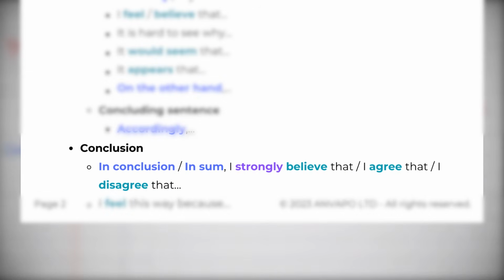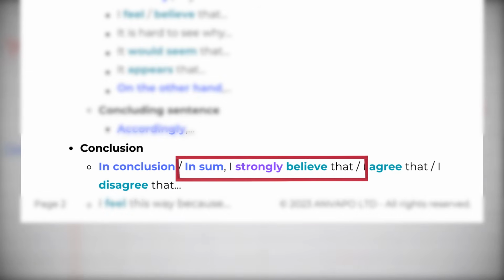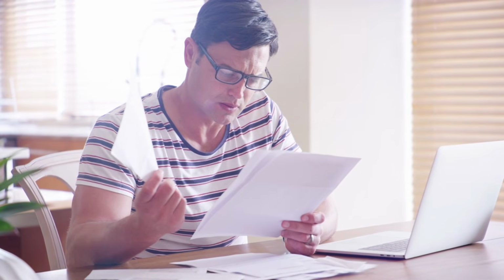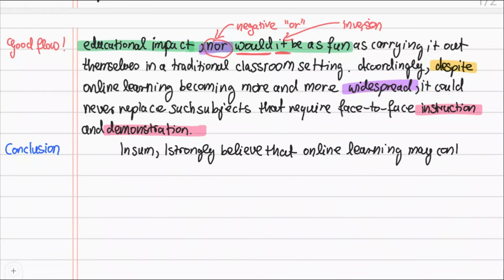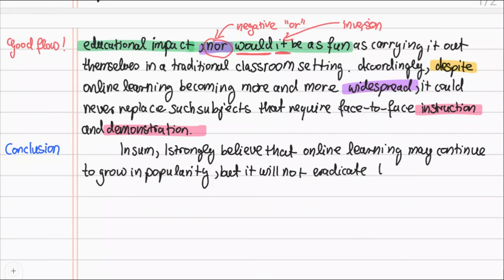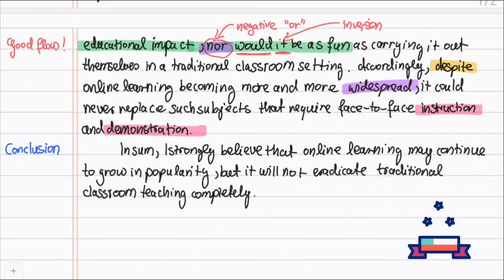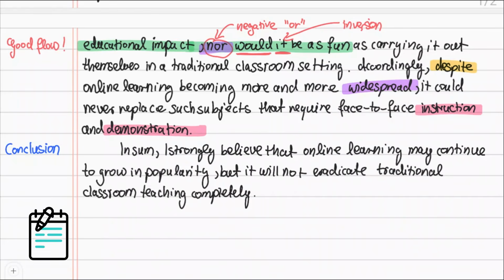Last but not least, you need to write a conclusion for the whole essay. I picked the sentence starter "In sum, I strongly believe that" from my template to show the IELTS examiner that this is my conclusion. This sentence starter also makes it clear that I'm about to express my opinion. "In sum, I strongly believe that online learning may continue to grow in popularity, but it will not eradicate traditional classroom teaching completely." This sums up my opinion nicely, while also taking the other side of the argument into account.